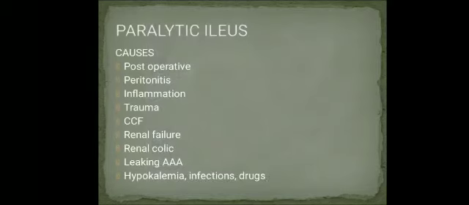Now next is paralytic ileus. What are the causes of paralytic ileus? It can be post-operative, peritonitis, inflammation, trauma, congestive cardiac failure, renal colic, leaking abdominal aortic aneurysm, hypokalemia, infections and drugs.